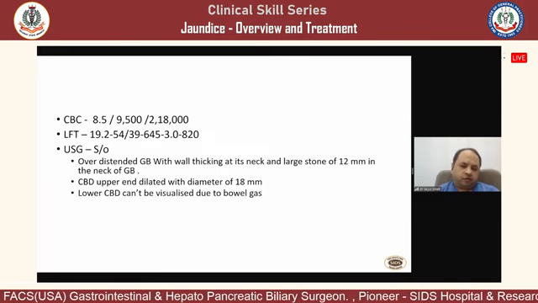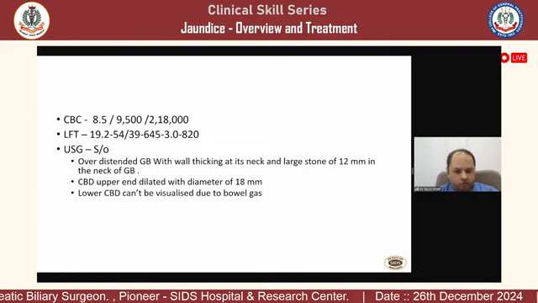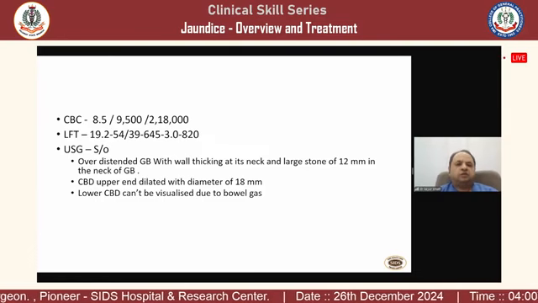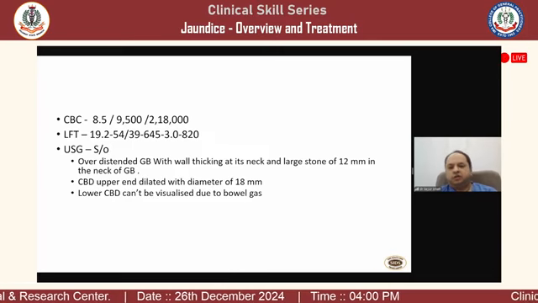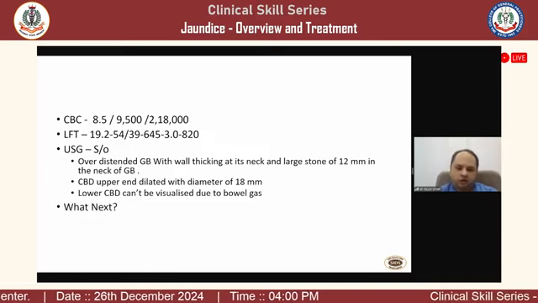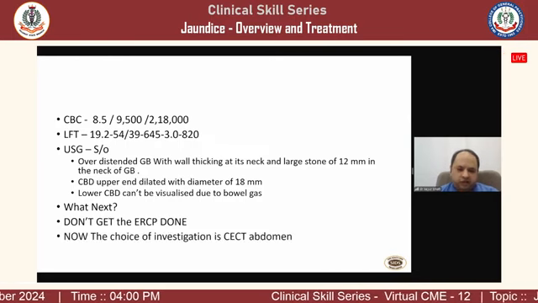So one must never get confused, because 8 out of 10 gallbladder malignancies are associated with gallbladder stones. So we need to see what the wall thickening is, whether it is eccentric, whether it is uniform, or whether it is associated with acute cholecystitis or not. So next, again, do not get the ERCP done, get the CT scan done.